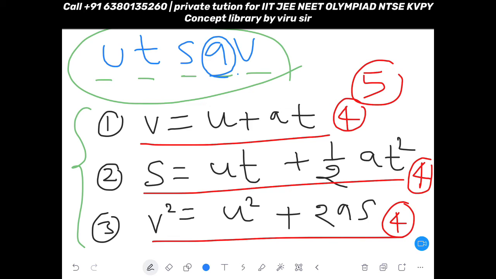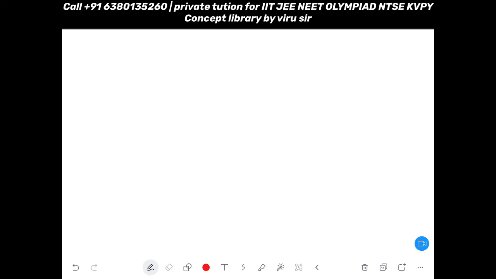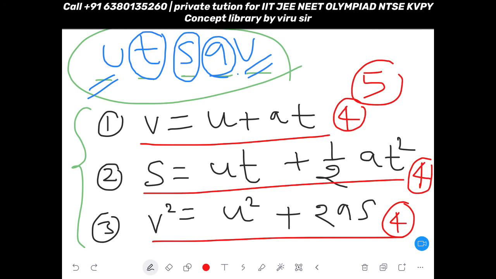So see, A you already know. A is acceleration. T you already know. T is time. S is the distance traveled. Okay, how much distance you will travel, that is your S distance. Now what is your V, what is your U? Your U is initial speed and V is final speed. What does it mean? I will change the page. See, T is time, S is distance, and U is initial speed, or you can write initial velocity.